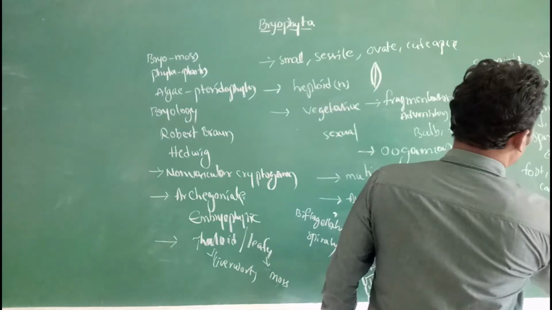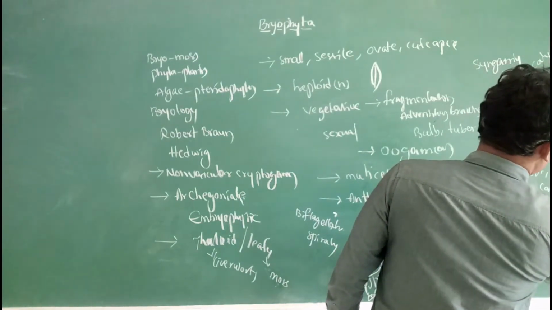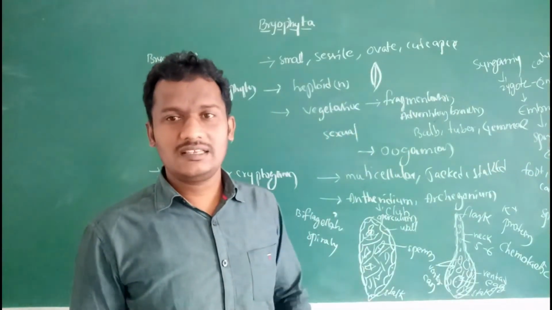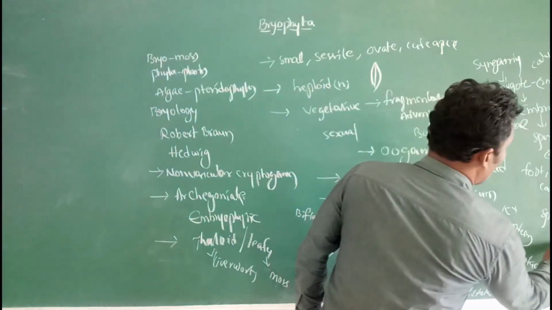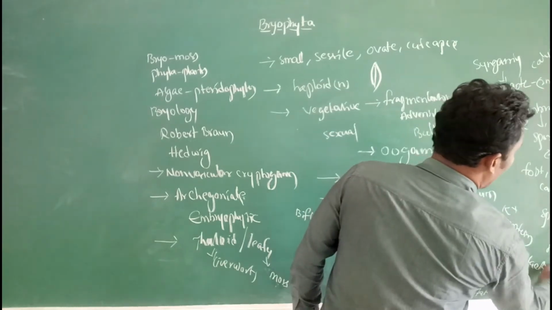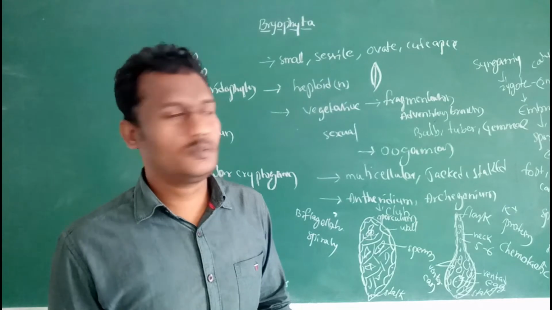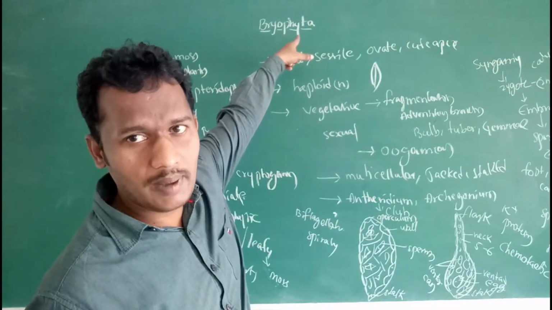In the capsule, spore mother cells are present. These spore mother cells undergo meiotic division, then produce haploid spores. Then by the germination of these haploid spores, the new thallus of the bryophytic plant is produced.